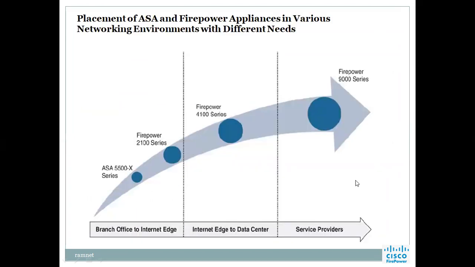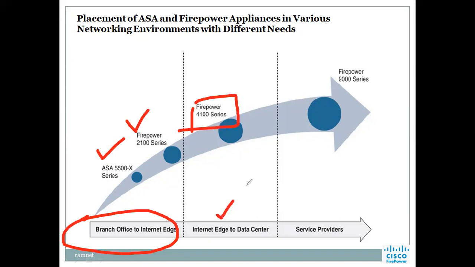Then, placement of ASA and Firepower appliances in various networking environments with different needs. That's what I was saying. The 5500 and 2100, we can place in the branch office or at the internet edge. In our own company, we can use it as an internet edge. The 4100 series, we can use as an internet edge to the data center. And the 9300 series, we can use within service providers. So we need to choose accordingly.